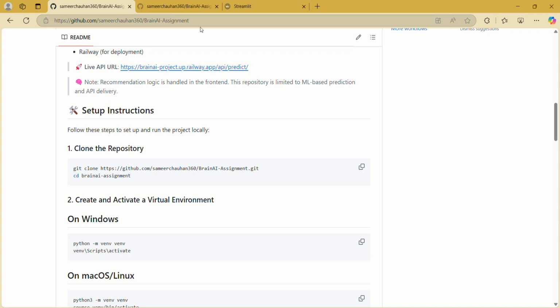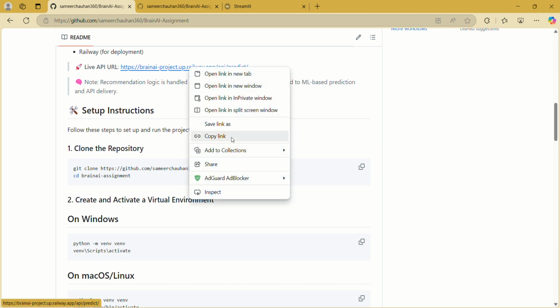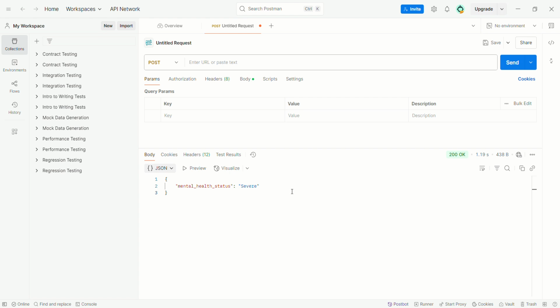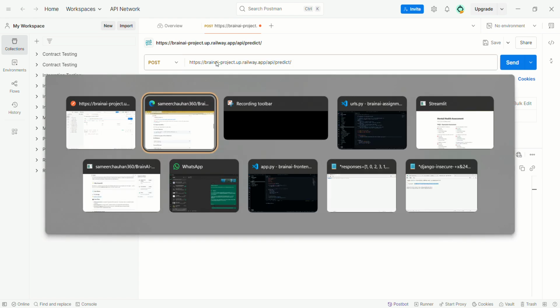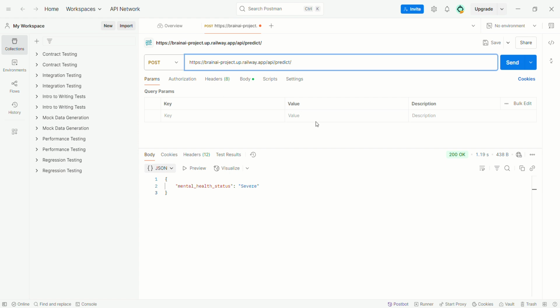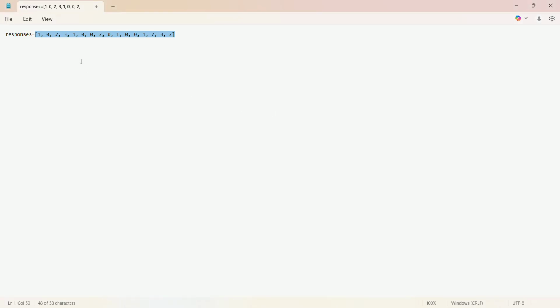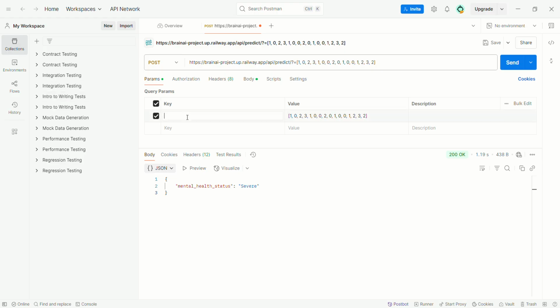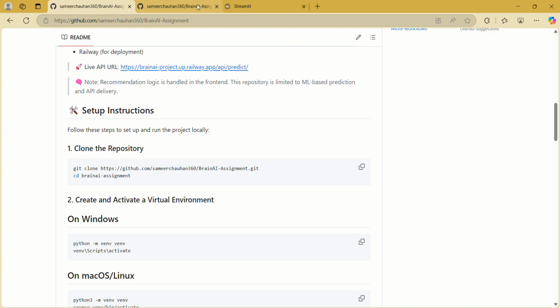So for that, here are the inputs which we are going to put there, and it's successfully predicting the mental health status. Just give me a moment. Okay.